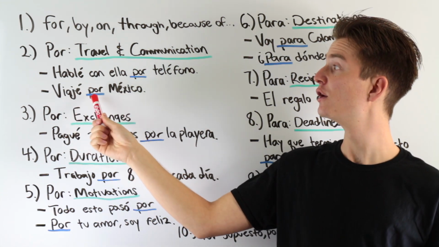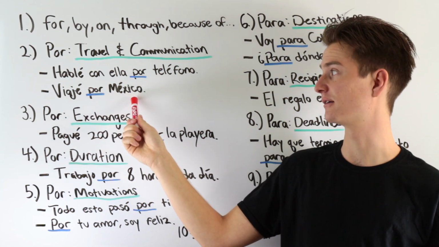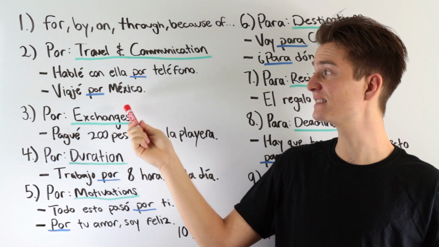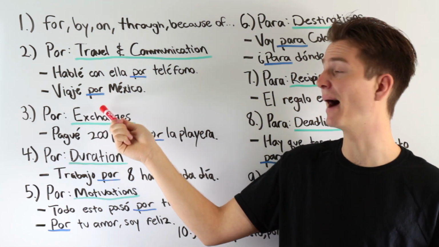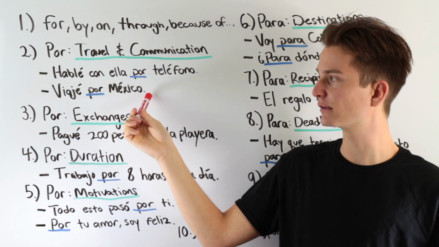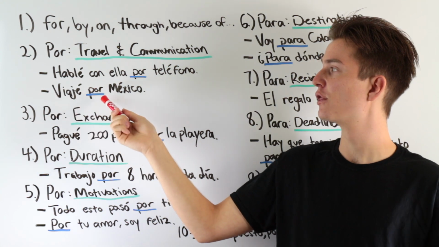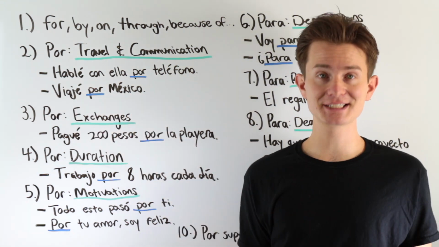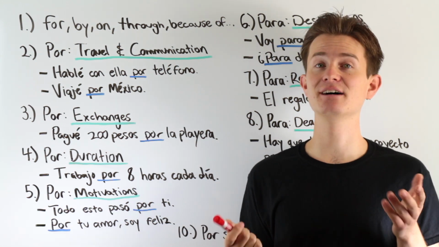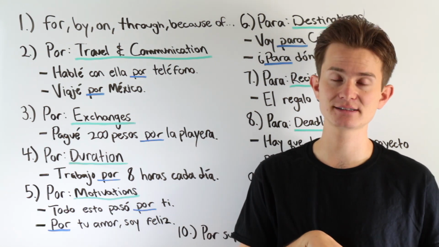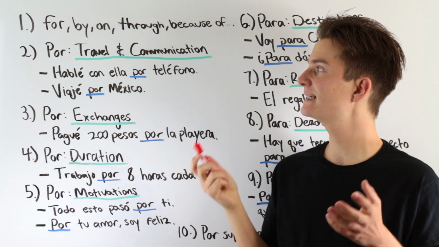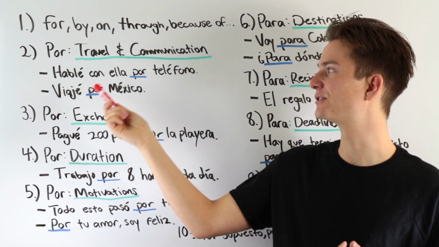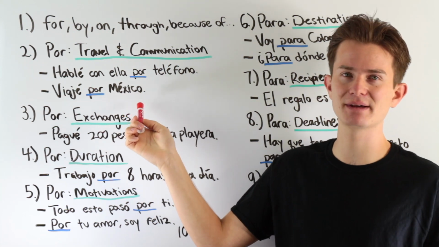Next example. Viajé por México. I traveled through Mexico. Now, this sentence could also mean I traveled by Mexico. However, better to say I traveled through Mexico. So once again, notice how the meaning of this word is changing based off the context. It wouldn't translate nicely into English if I said, I traveled for Mexico. That makes no sense, right?